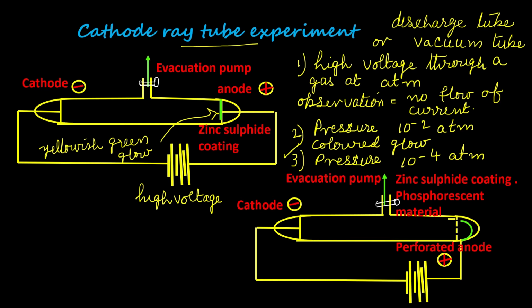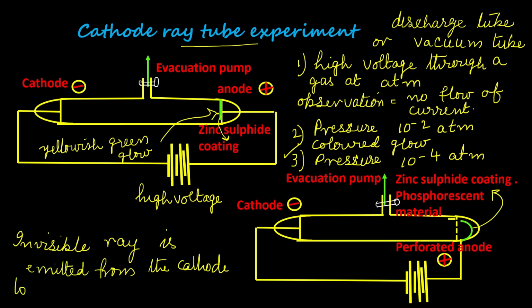This was further checked by using this experiment. When this anode was perforated, the glow appeared as spots on the fluorescent substance. This confirmed that there was an invisible ray flowing from cathode to anode, and this ray was called cathode rays.